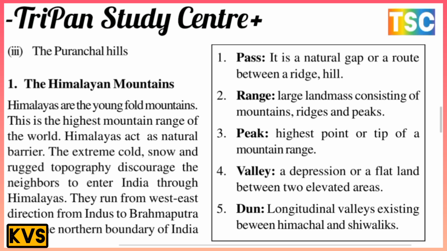There is a most important point here. But the first topic here is the Himalayan mountains. The Himalayas are young fold mountains, and this is the highest mountain range of the world. The Himalayas act as a natural barrier, and they run from west to east, from the Indus to the Brahmaputra, along the northern boundary of India.